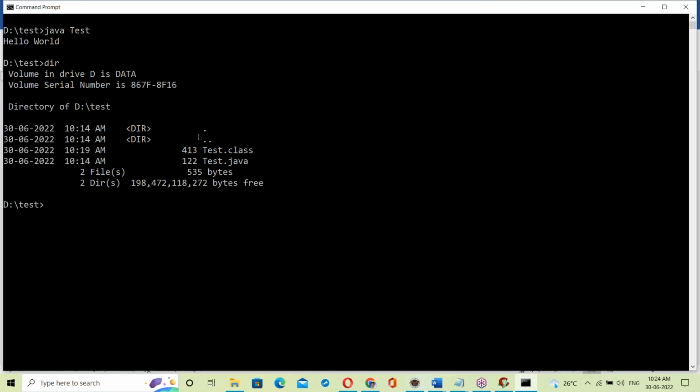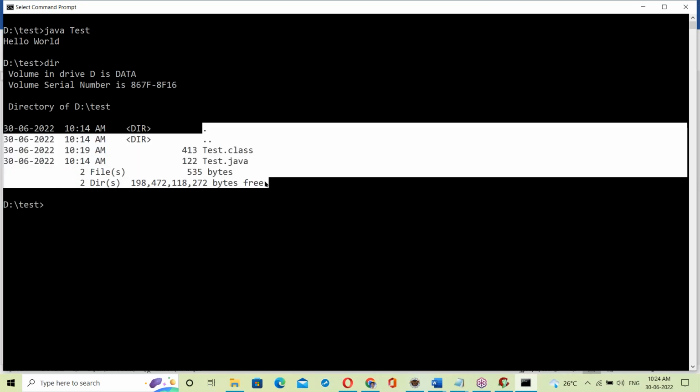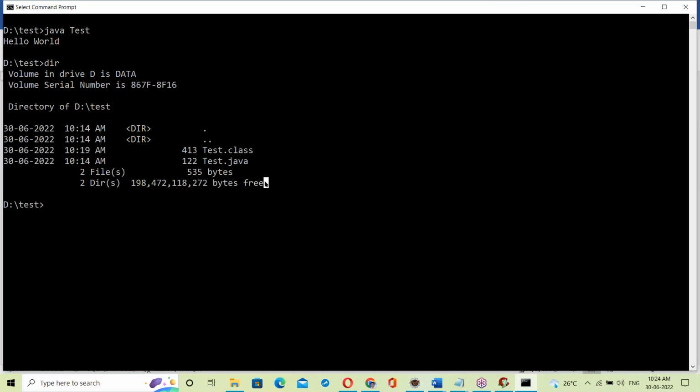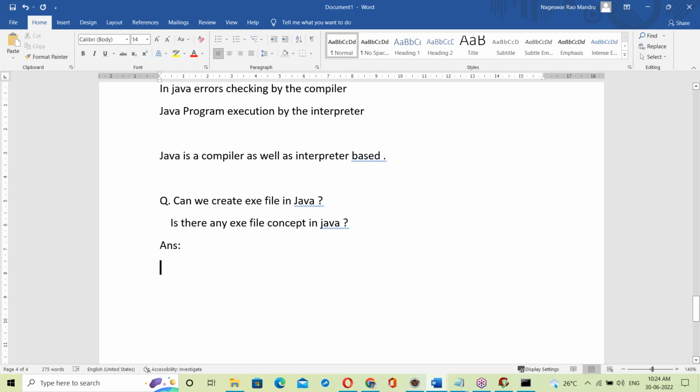See, the first step is Notepad. The next step is compilation. The next step is execution, right? In these 3 steps, has anyone observed an .exe file here? Anyone? No exe file. Java doesn't have the exe file concept here.